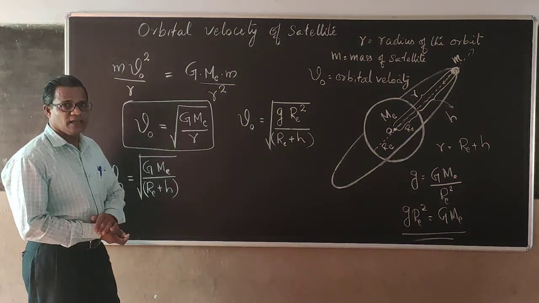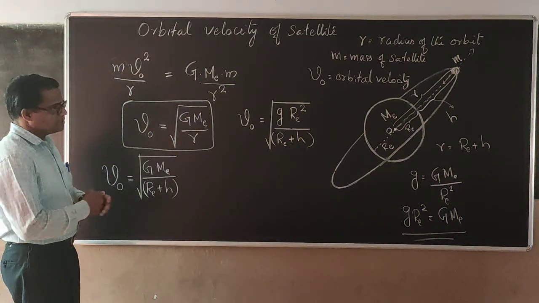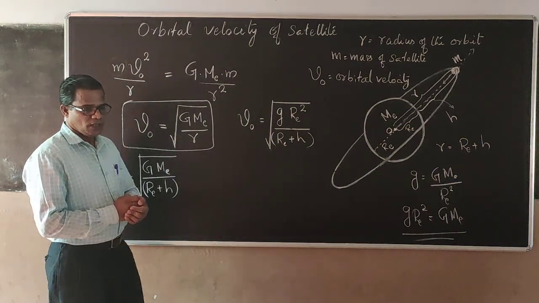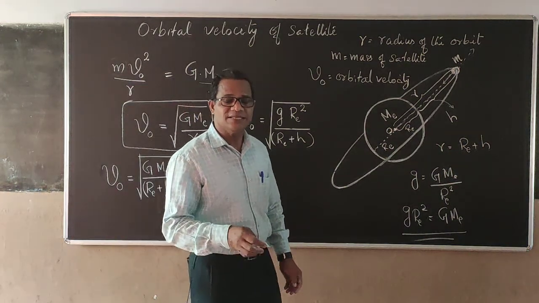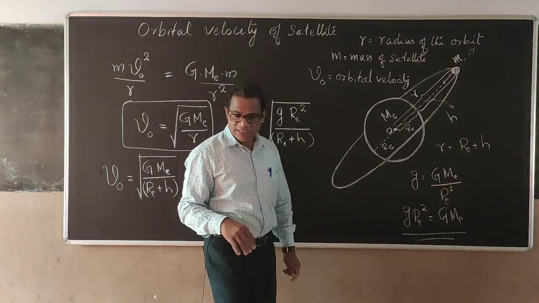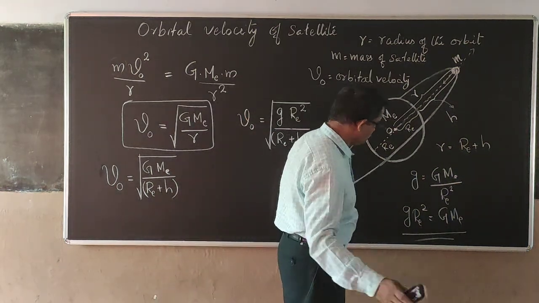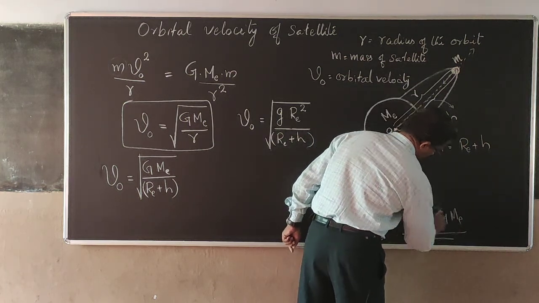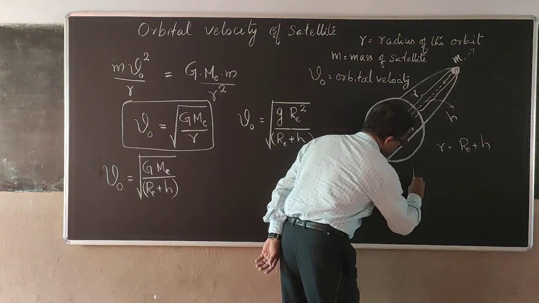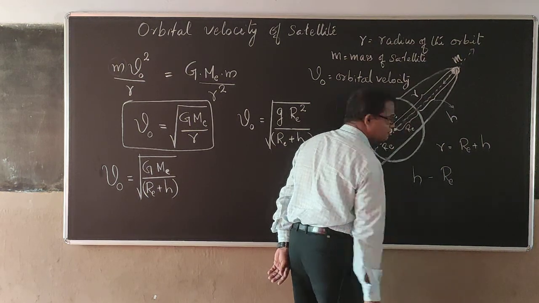Now, I take a special case over here. That is, suppose the satellite is moving close to the surface of the Earth. Satellite moving close to the surface of the Earth, that doesn't mean that you can touch the satellite from the ground. No. When I say it is moving close to the surface of the Earth, it refers to the height of the satellite compared to the radius of the Earth.